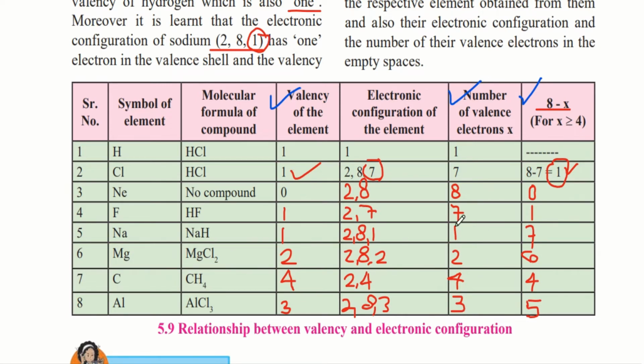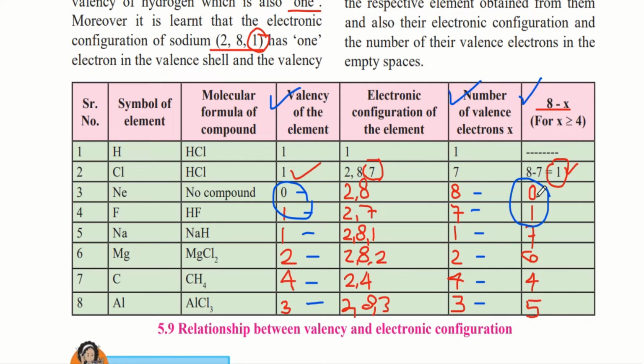So here, if you see carefully, the number of valence electrons and the valency of the element is the same only when the electrons are between 1 to 4. But when the number of electrons exceeds 4, then the valency is not the same. For example, over here the number of valence electrons is 8 but the valency is 0. And here it is 7 but the valency is 1. But notice that these numbers are the same as these numbers.